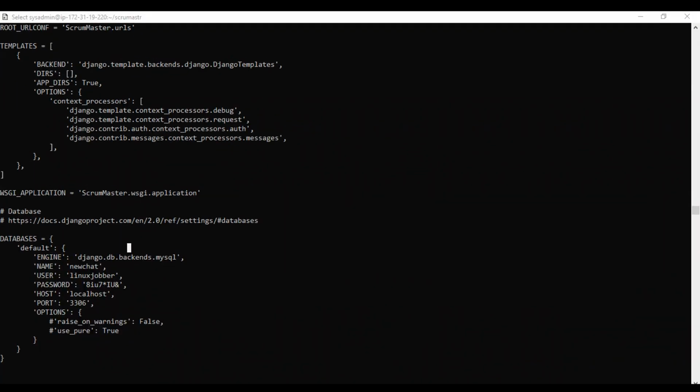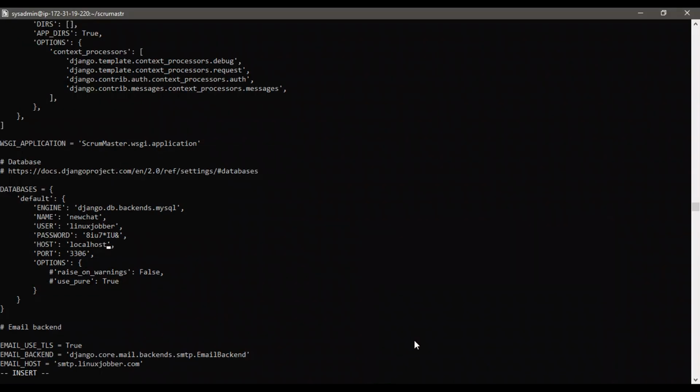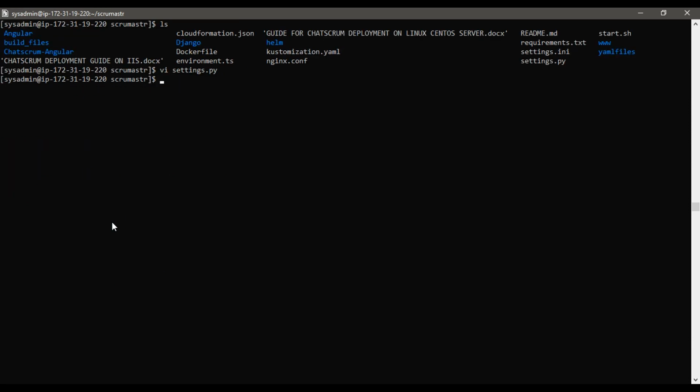I will change the host name to MySQL, which is my database container name. I am setting the host name as MySQL because I will be linking both containers. Next, I will leave the database name and password because those are the same as my initial credentials I created. Save the file and exit.